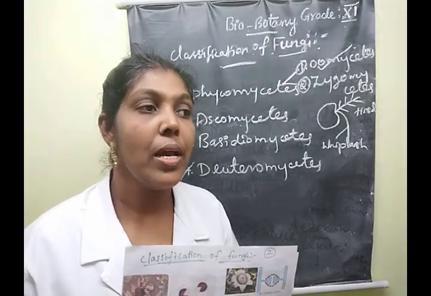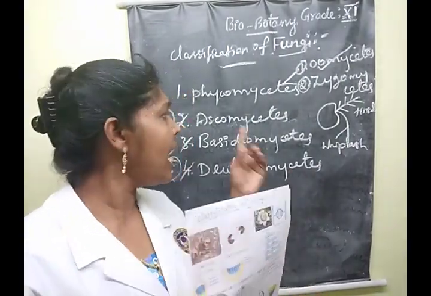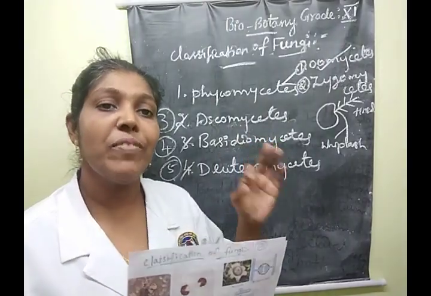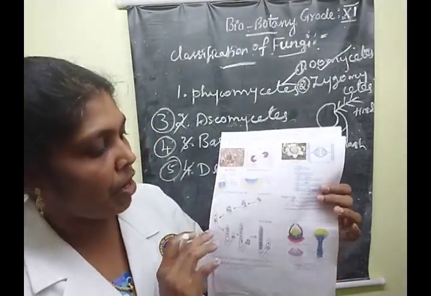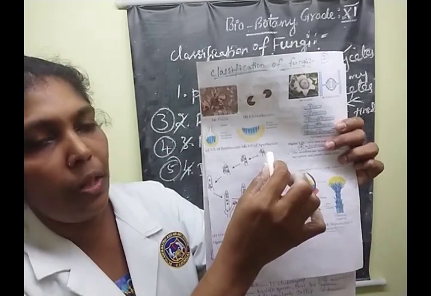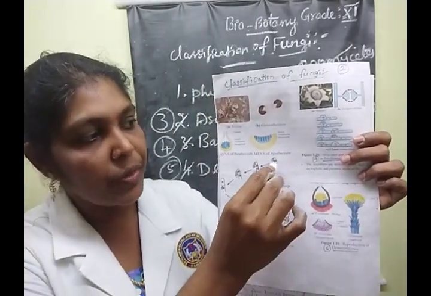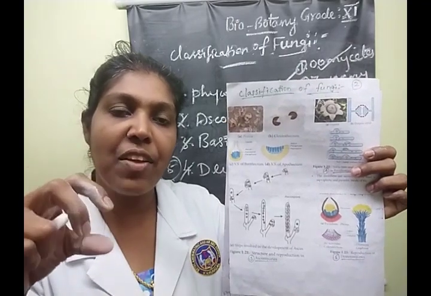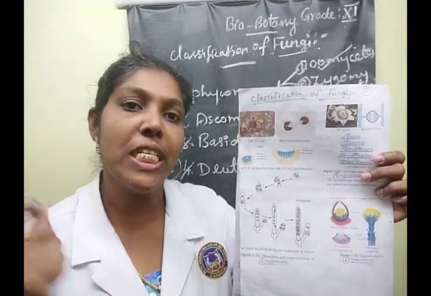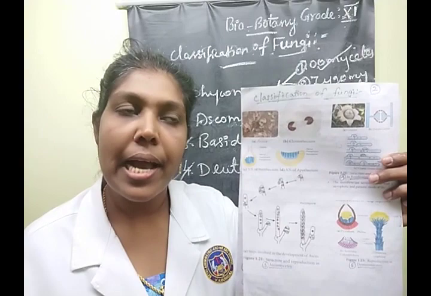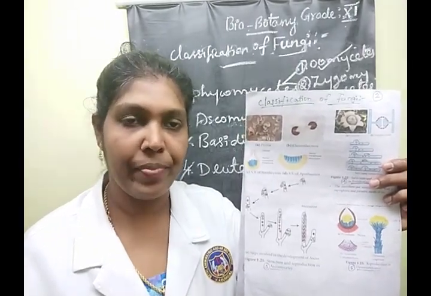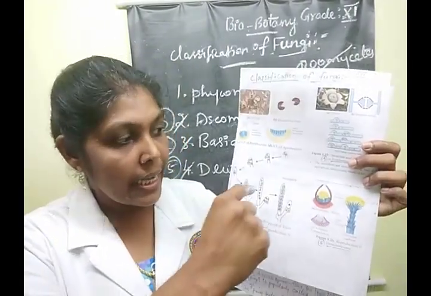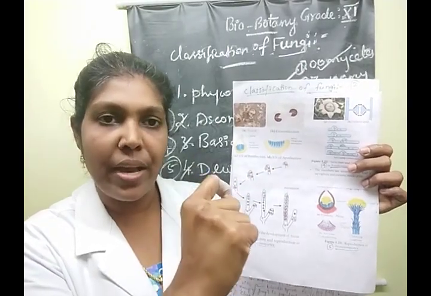Yes. Very good, children. In this Ascomycetes class, one special hyphal cell is formed. That hypha is called the ascogenous hypha. What is the name? Ascogenous hypha. Understood?